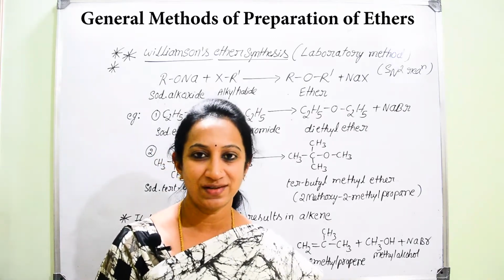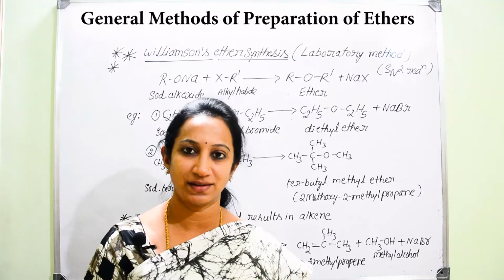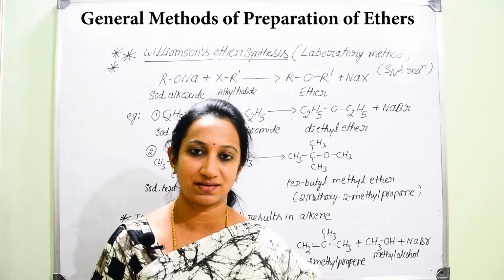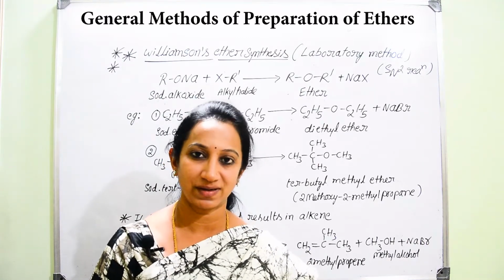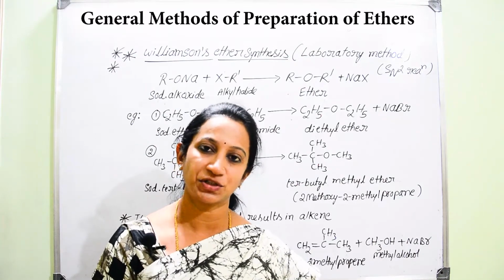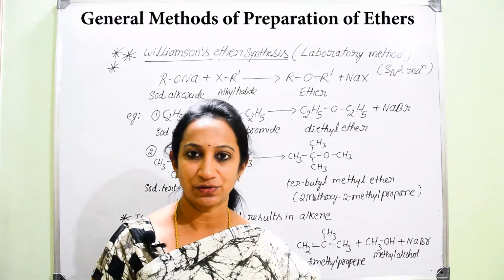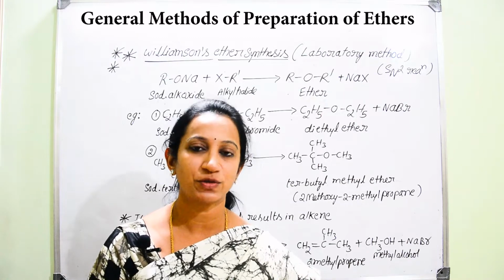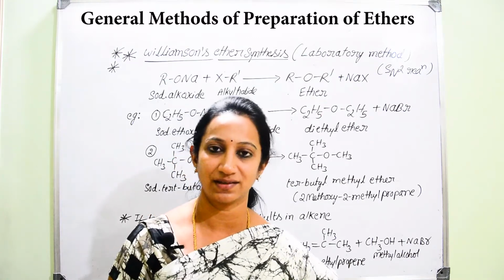Now we can go for the second method of preparation of ethers, that is Williamson's ether synthesis. It is one of the most important preparations from the examination point of view. We can get a question regarding the preparation of ethers by which process? By Williamson's ether synthesis.